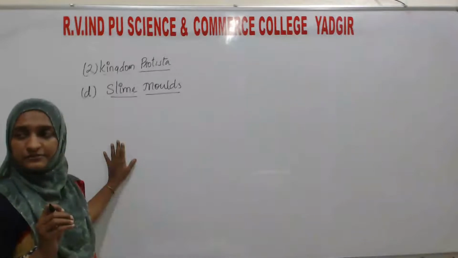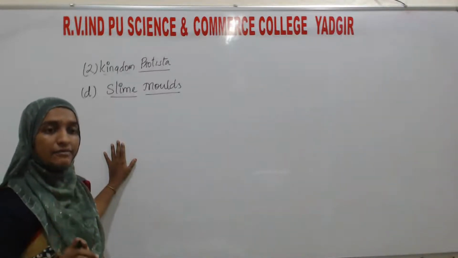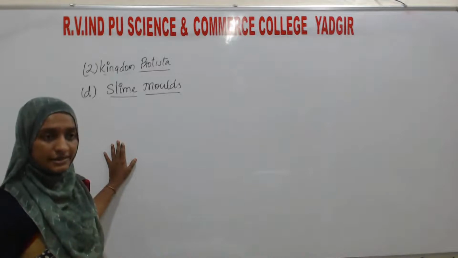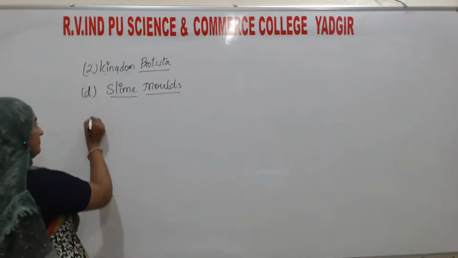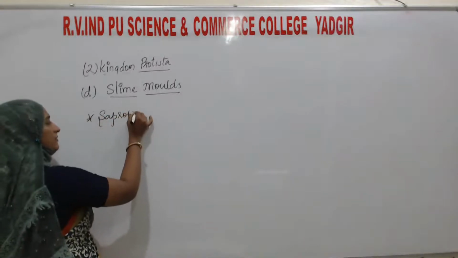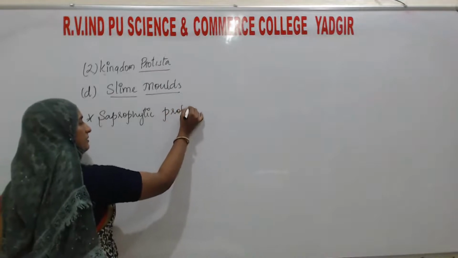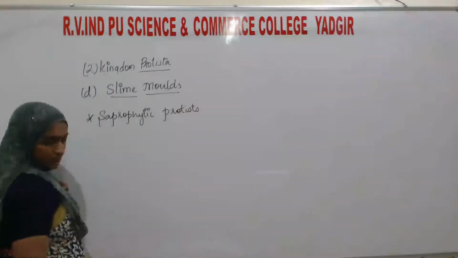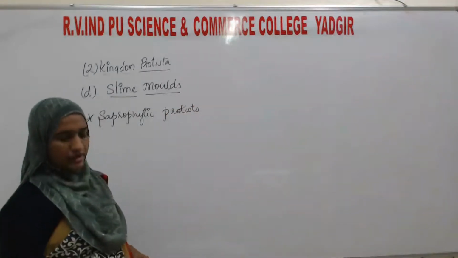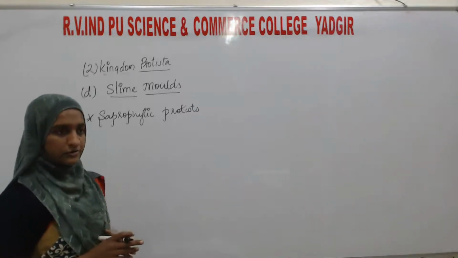The fourth group, slime molds, feed on dead and decaying matter. Decaying means which can degrade easily. They are saprophytic protists. Here the cell wall is absent in the slime molds.